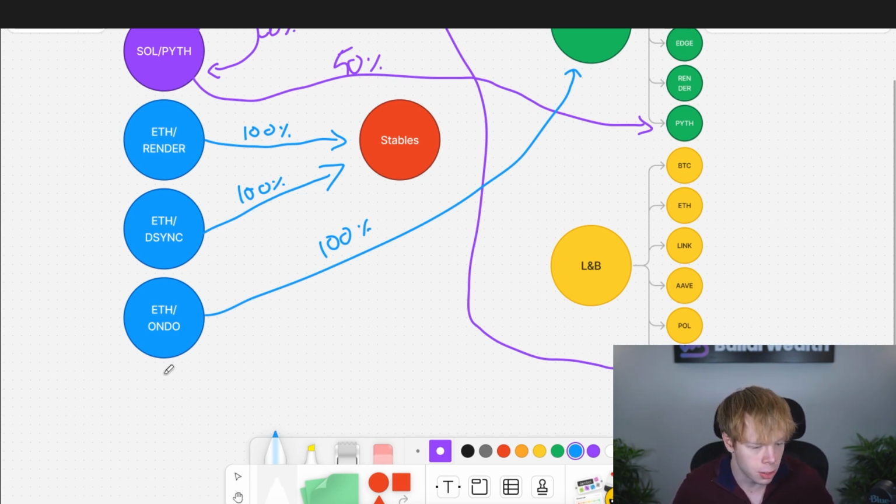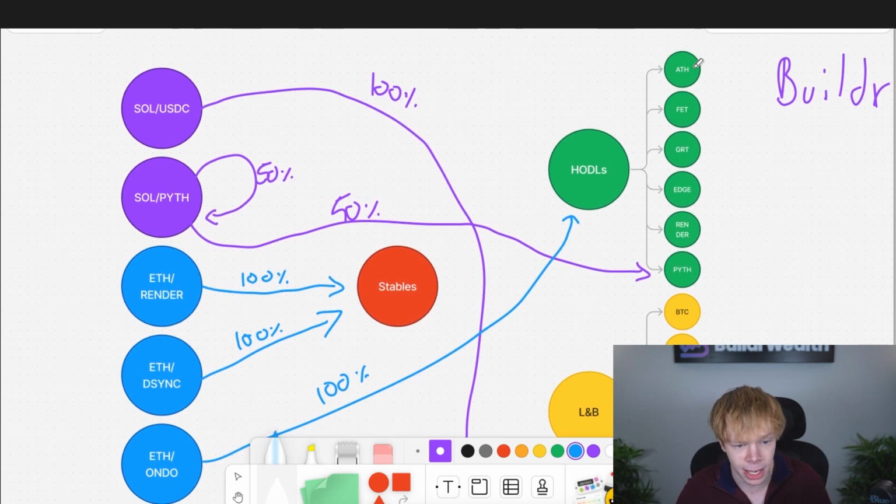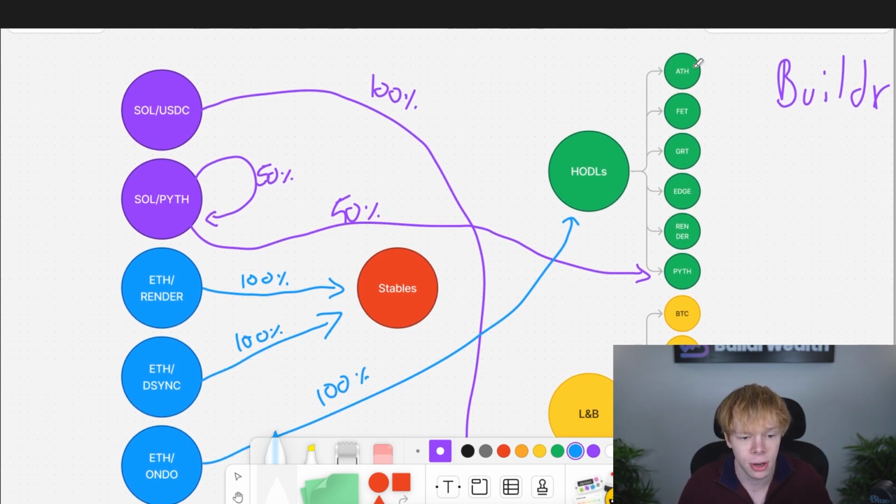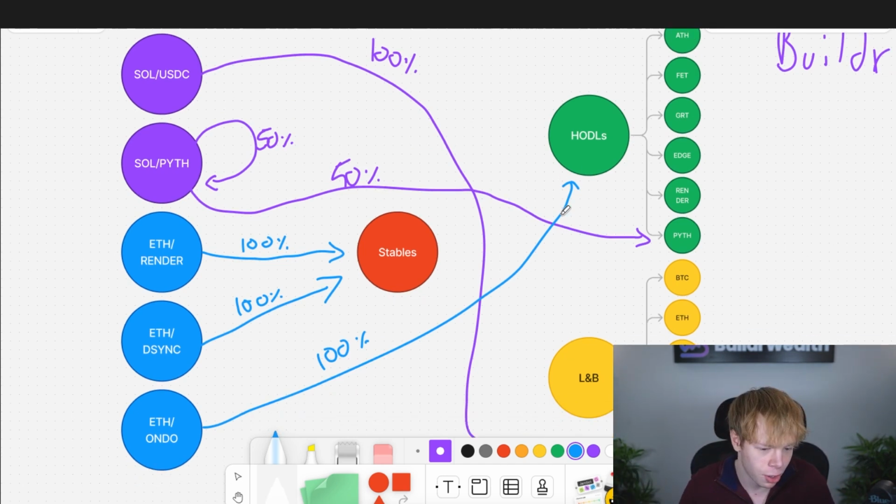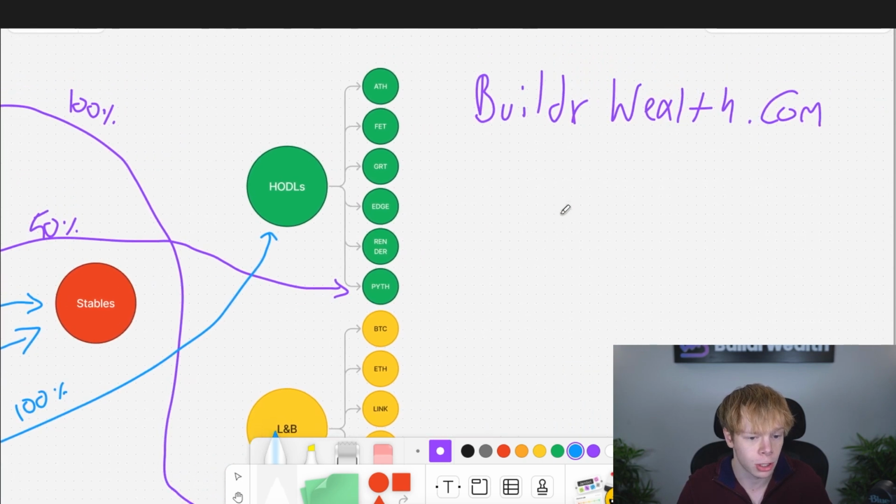And I was actually doing something similar with Ethereum to Aether for a period of time. If you guys were watching my videos for the past couple months, basically I was using the Ethereum to Aether position to build my bag in Aether. Now I have like $4,000 in Aether. I was able to take another $4,000 in overall profit as well. So that's $4,000 of free Aether and then $4,000 in profit, and then also keep the initial amount that I put in the position. Pretty awesome. That's the beauty of DeFi liquidity pools.